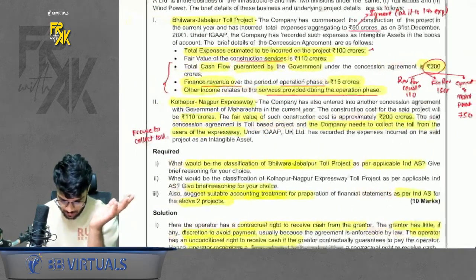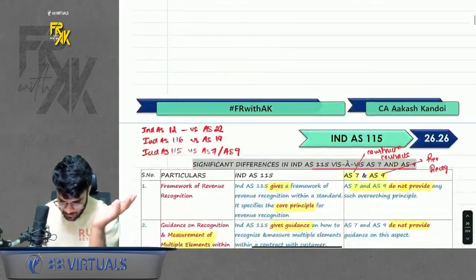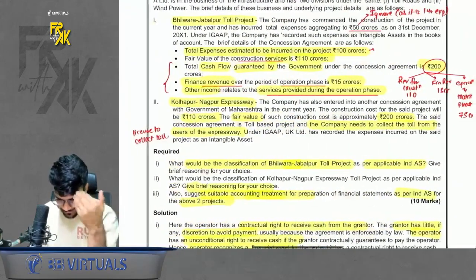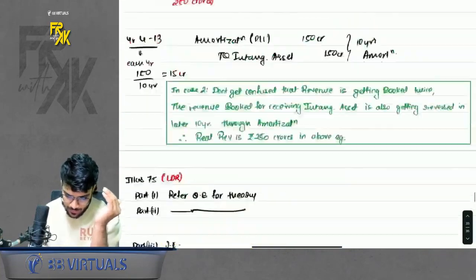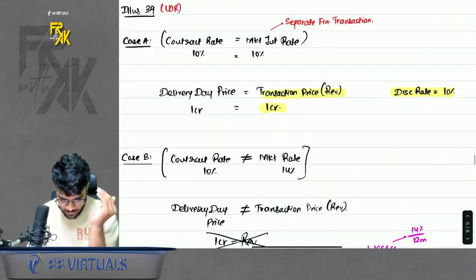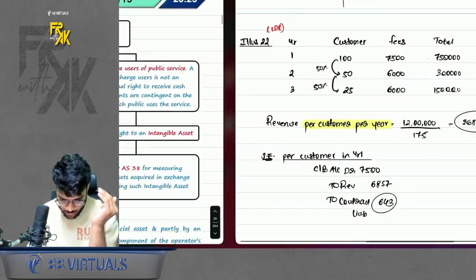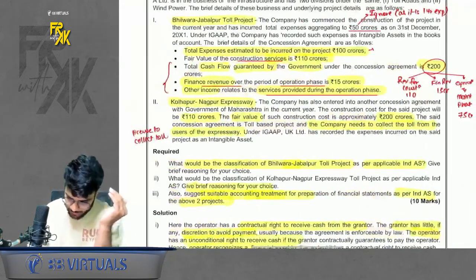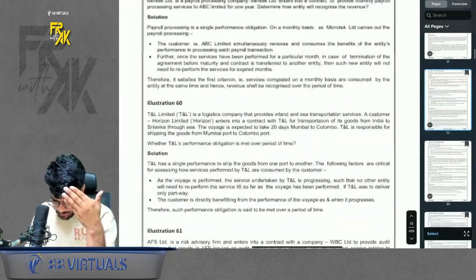Okay, chalo. So this was your service concession arrangement point as well. Done with this. Now, is the chapter over? Of course not. There are some questions which I need to cover in the revision as well. I will cover those questions, so let's start one by one. The first question out of it is illustration number 22. I'll go line-wise. Whatever is pending, I will just keep on taking it up.